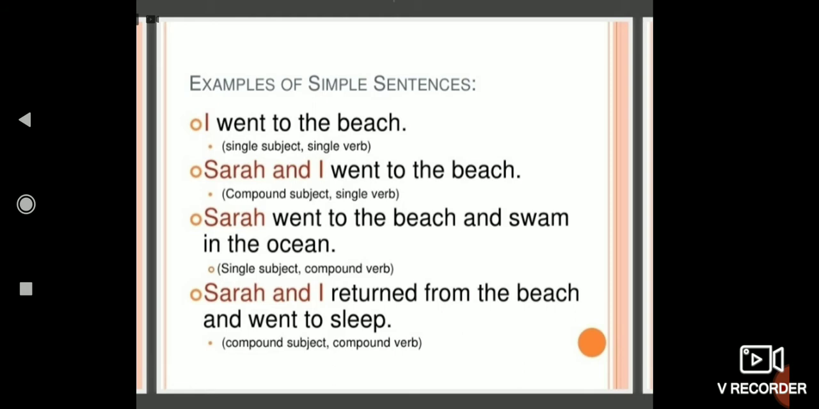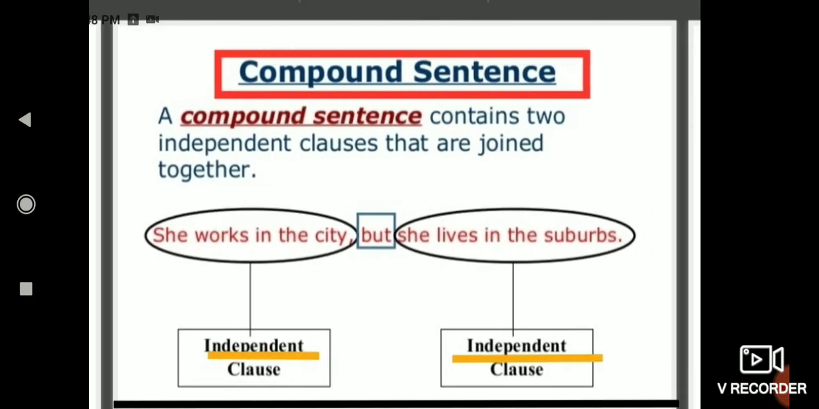Sarah went to the beach and swam in the ocean. Here, went and swam are two verbs, a compound verb. In the fourth sentence, Sarah and I returned from the beach and went to sleep. Here, compound subject and compound verb. So simple sentences can be formed by having single subject and single verb, compound subject and single verb, single subject and compound verb, or compound subject and compound verb. Next, compound sentence. A compound sentence contains two independent clauses that are joined together.